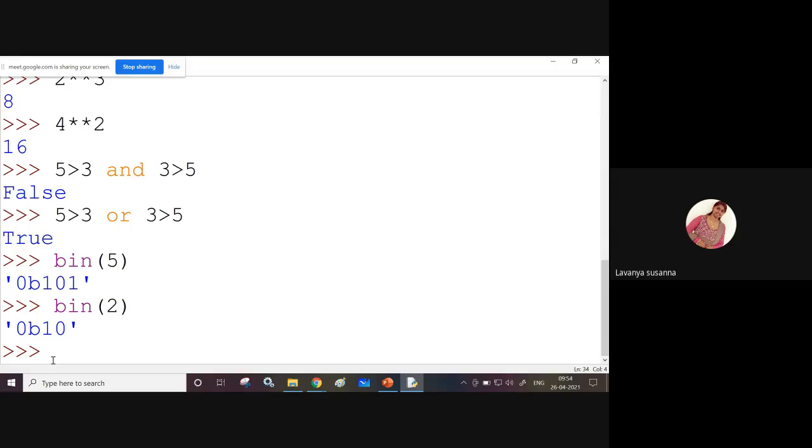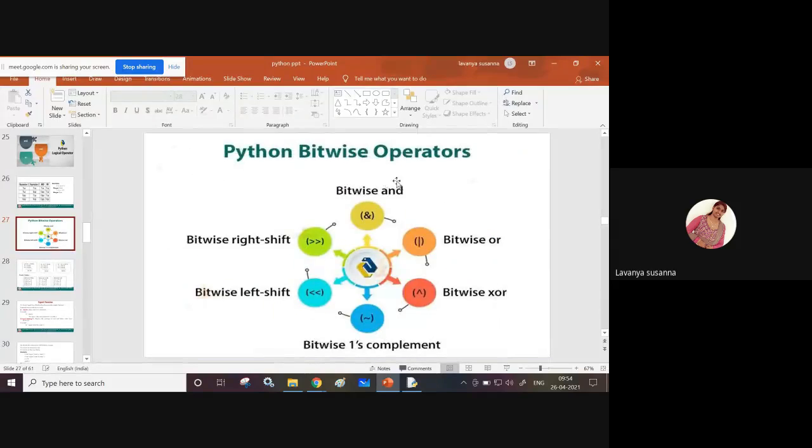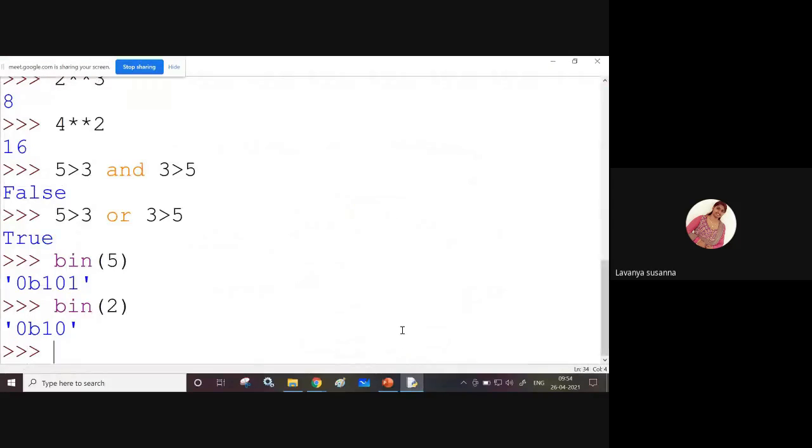Now, where can you use these bitwise operators? What is the use of these bitwise operators? I will show you a simple example. If you want to find out whether the given number is an even number or an odd number, you can use these bitwise operators. Now see here, for example, 3 and 1.